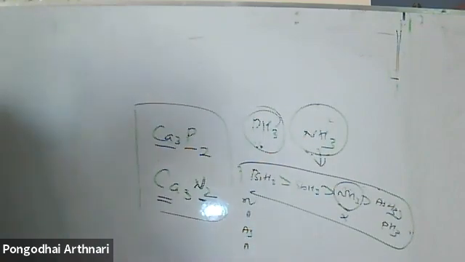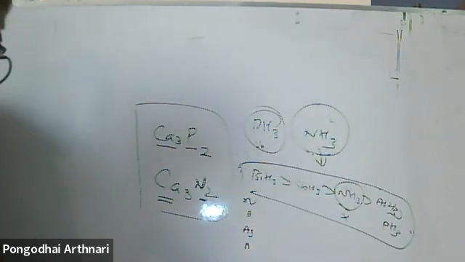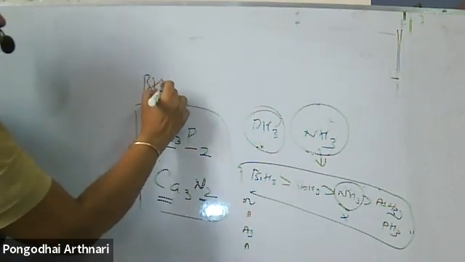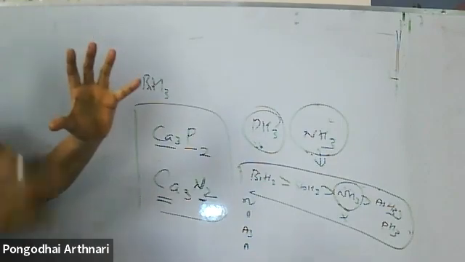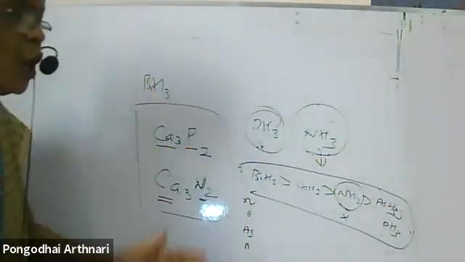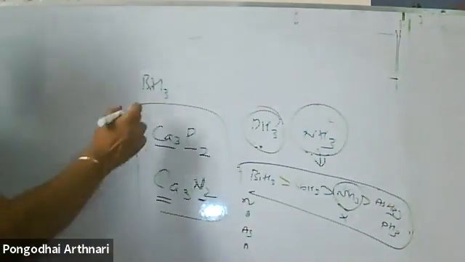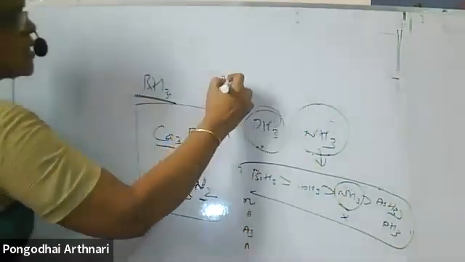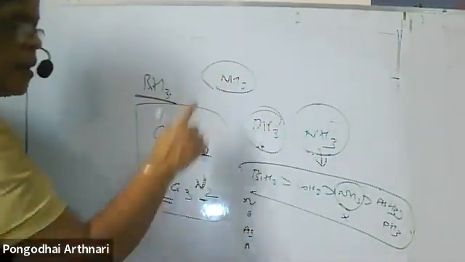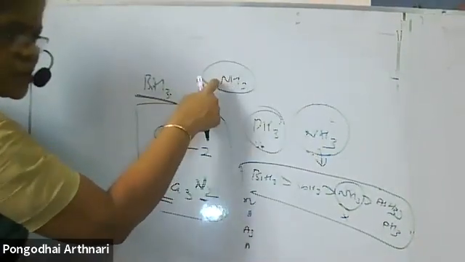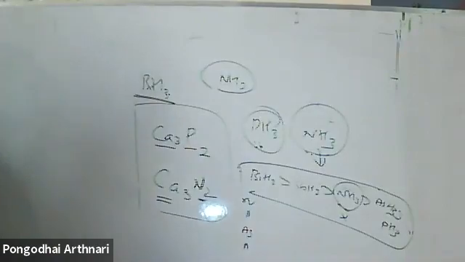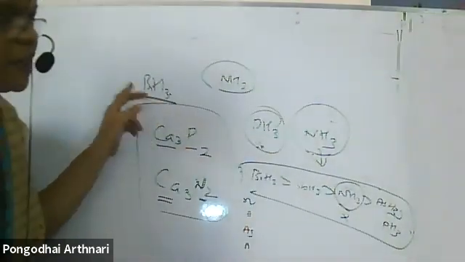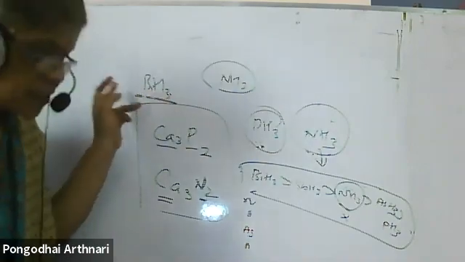Next, why are pentahalides more covalent than trihalides? That we have already discussed a number of times, so leave it. Why is BiH3 the strongest reducing agent among the hydrides of the group? Bismuth is bigger in size and hydrogen is very small, so the bond formed is weaker, with low bond dissociation enthalpy. Hydrogen can be easily removed, so it acts as a strong reducing agent. Whereas ammonia is involved in hydrogen bonding, and breaking the molecule is very difficult, with high bond dissociation enthalpy, so ammonia cannot act as a reducing agent. The low bond dissociation enthalpy of BiH3 makes it a very good reducing agent.